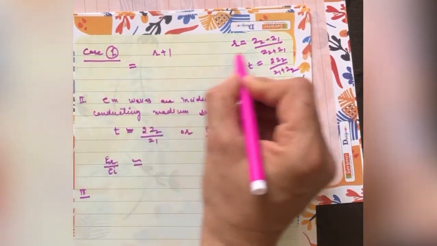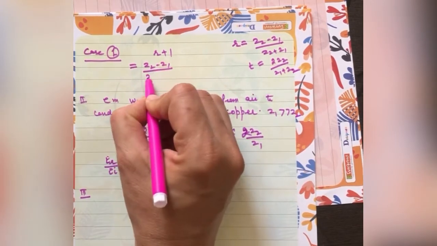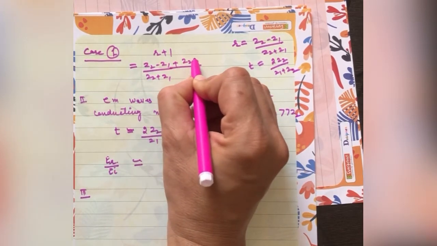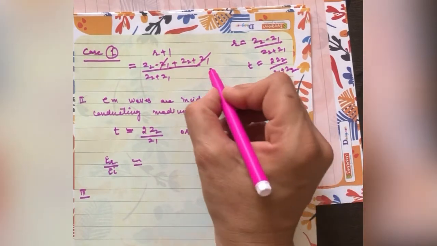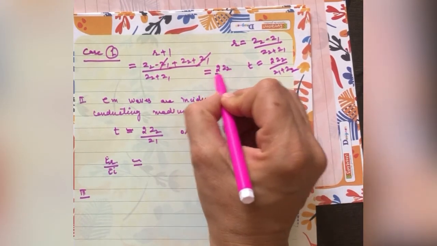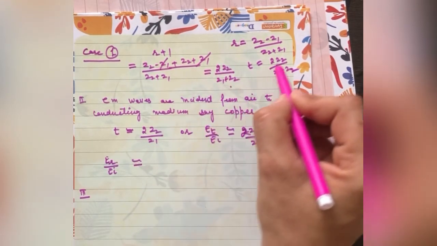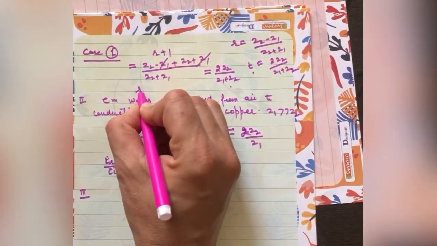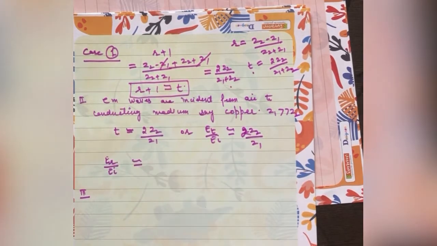Z2 minus Z1 over Z2 plus Z1 plus Z2 plus Z1, so Z1 goes with Z1, and we get 2Z2 upon Z1 plus Z2. And what is 2Z2 upon Z1 plus Z2? That is equal to T. So R plus 1 is equal to T. So when we add 1 to the reflection coefficient, we get the transmission coefficient.